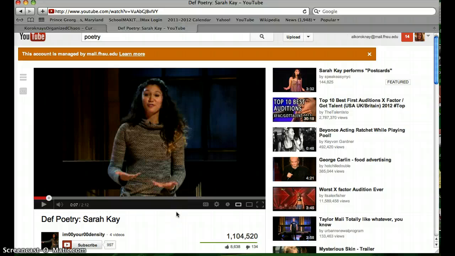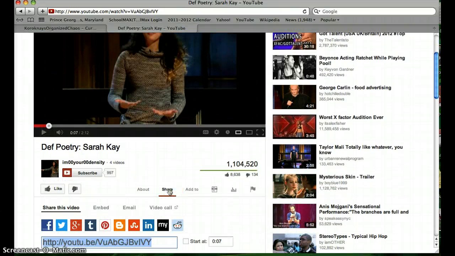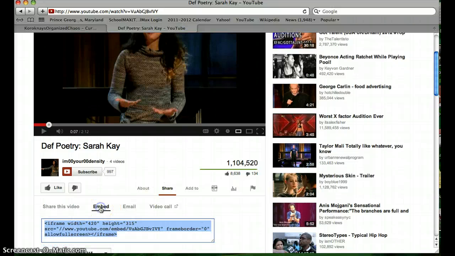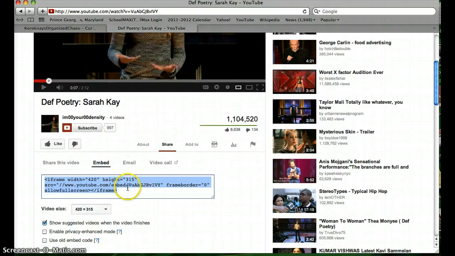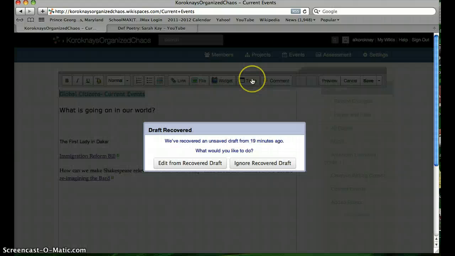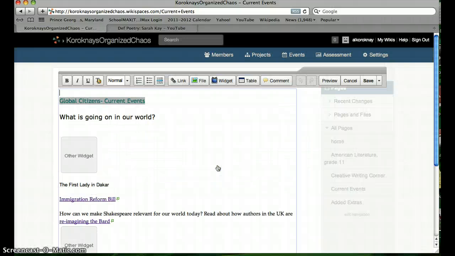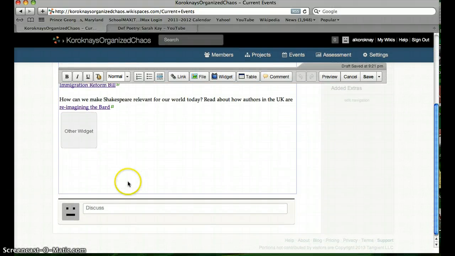But anyway, if you wanted to embed it, you would just go down here to share, and you would click on embed, and it's very simple. You just copy this right here, and then you go back to your wiki space, and you can just click on edit. And then if I just wanted to add it down here, I could just do that.